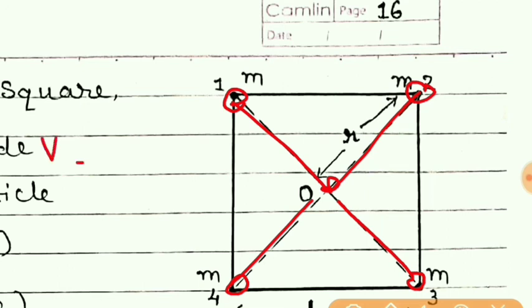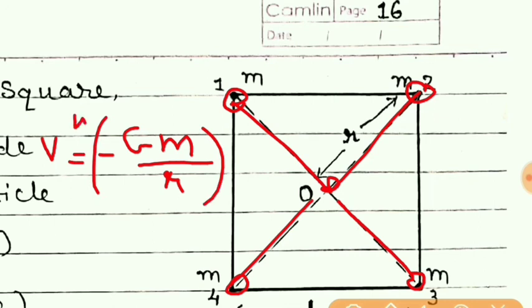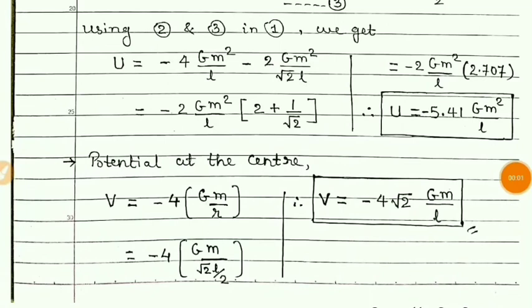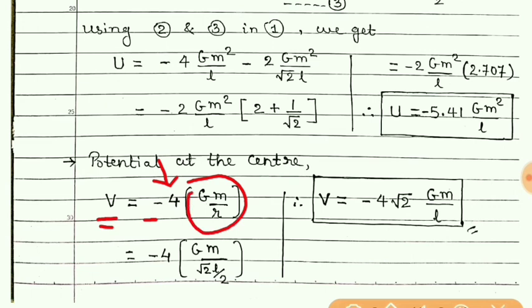Potential due to the first particle is minus Gm upon r. So for 4 particles we have to multiply this by 4, and so we will get the resultant potential at the center due to all these particles. And so gravitational potential V is equal to minus 4 times Gm upon r.